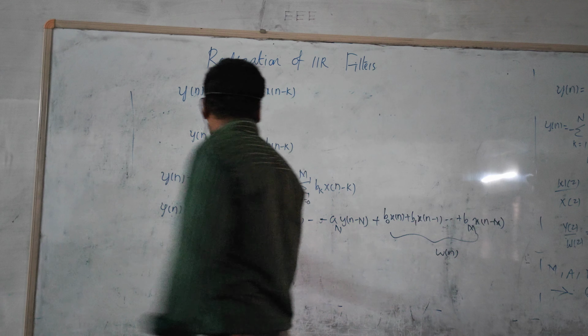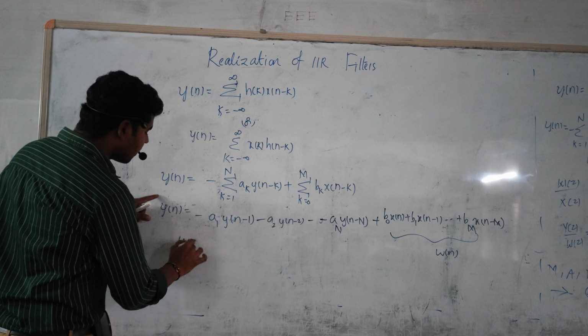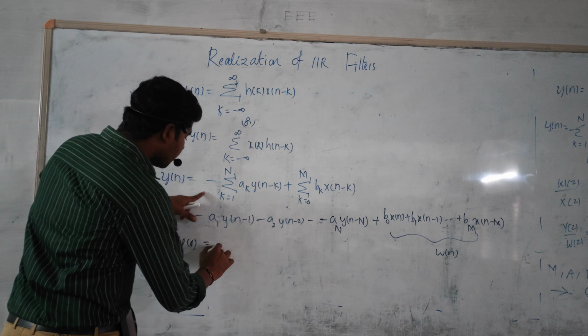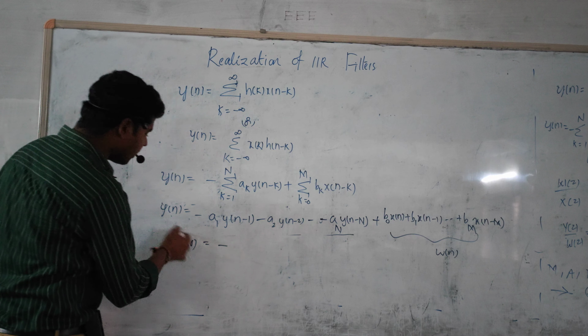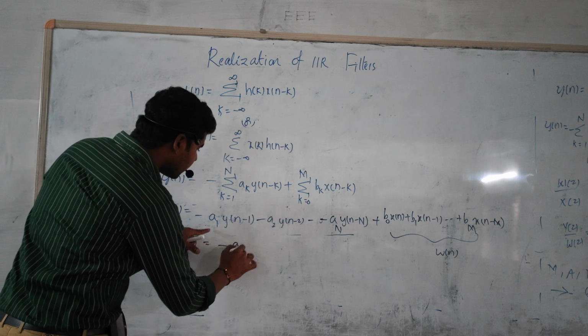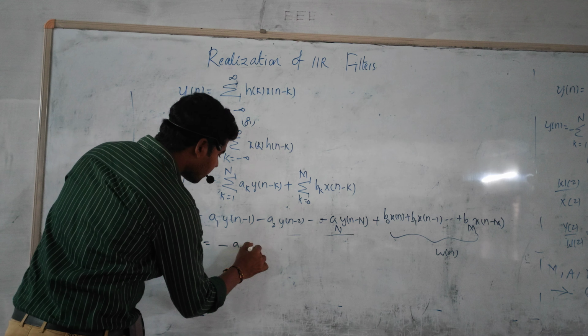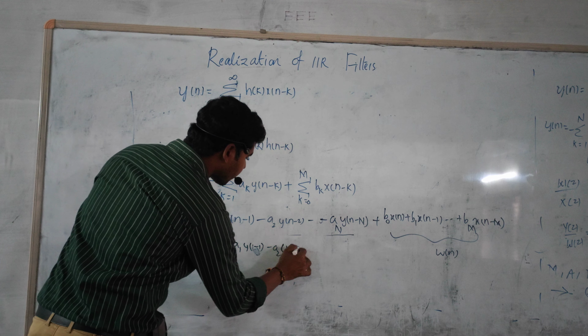For convenience, just take a small example. Suppose y of 0 is equal to minus a1 into y of 0 minus 1, that becomes y of minus 1, minus a2 into y of minus 2.